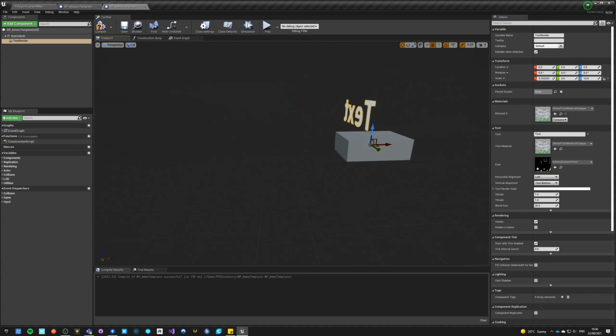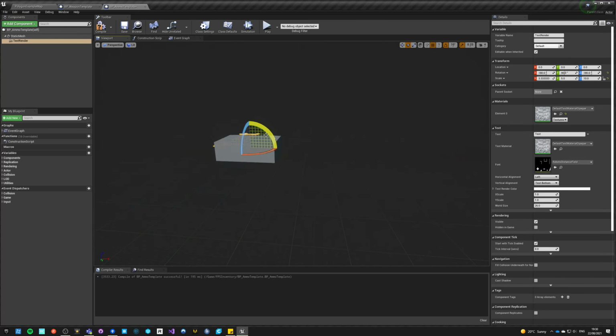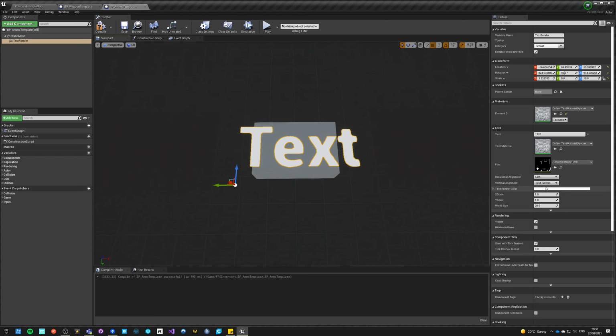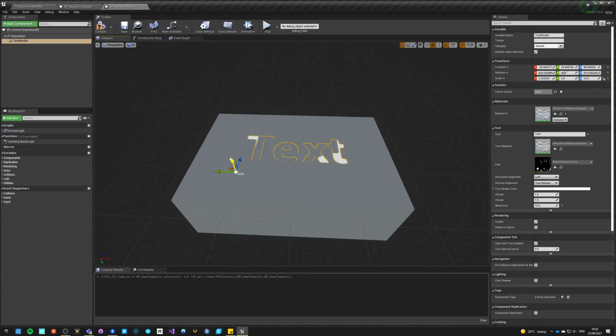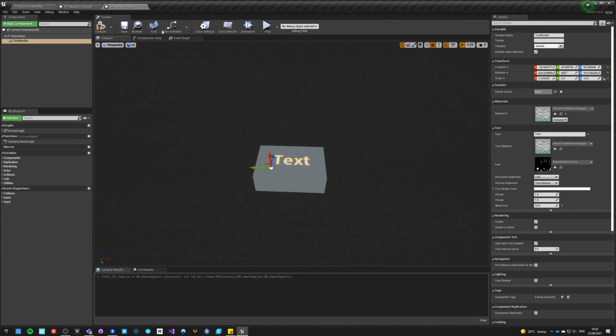And this text render, we need to go like this, like this. And here, let's make it smaller. I don't know, 10. Okay, awesome. Okay, this is enough. And it just says text, right?